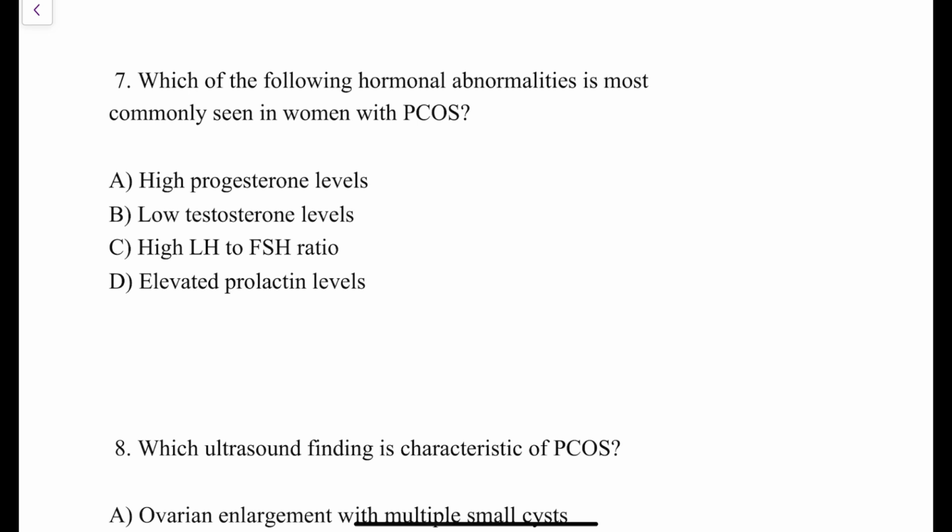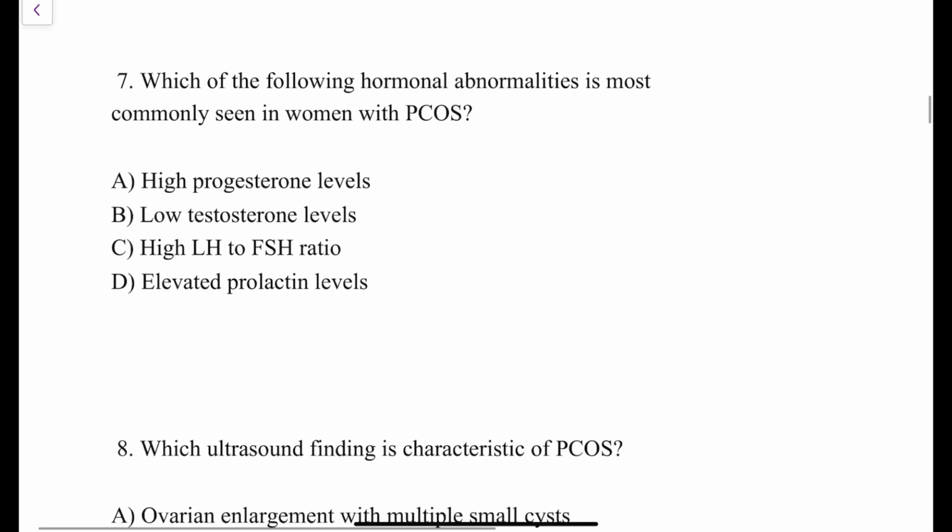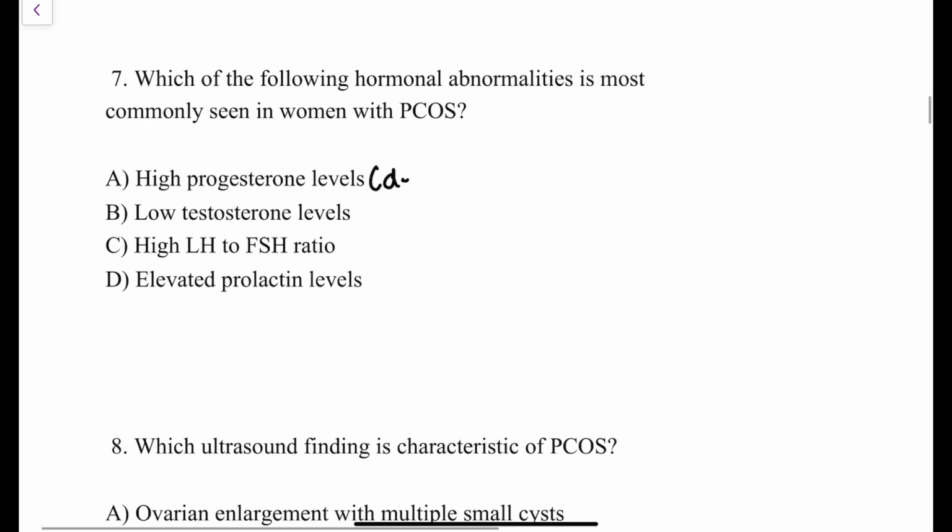So what is the hormonal abnormality which is most commonly seen in women with PCOS? The options here are high progesterone level. Now tell me, is high progesterone level seen in patients of PCOS or not? No. Progesterone levels are decreased in patients of PCOS. Why? Since there is anovulation in patients of PCOS, once there is no ovulation happening, there is no formation of corpus luteum. If there is no corpus luteum, there is no progesterone. So therefore, there is a decreased amount of progesterone in patients of PCOS. So this option is ruled out.